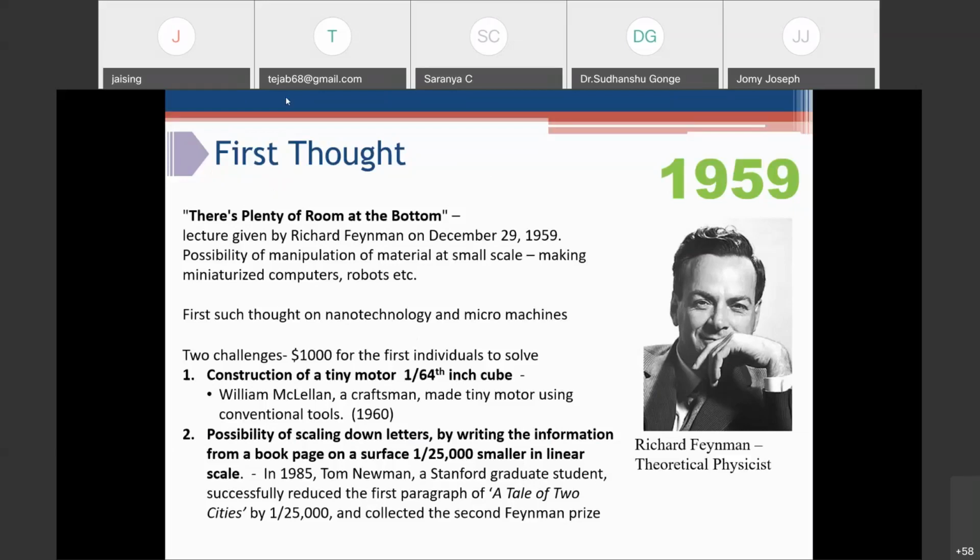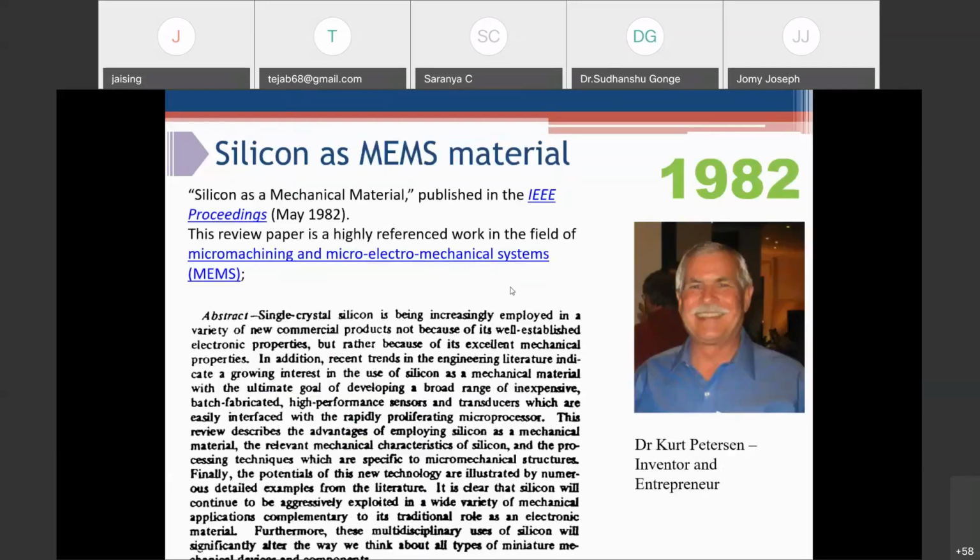So he floated two challenges for making micro machines. One challenge was to construct a tiny motor that is 1/64 inch cube in size. And another was the possibility of scaling down letters by writing the information from a book page on a surface 25,000 times smaller in linear scale. So both the challenges were won at different times. But specifically, this is how the development of micro scale devices kickstarted.